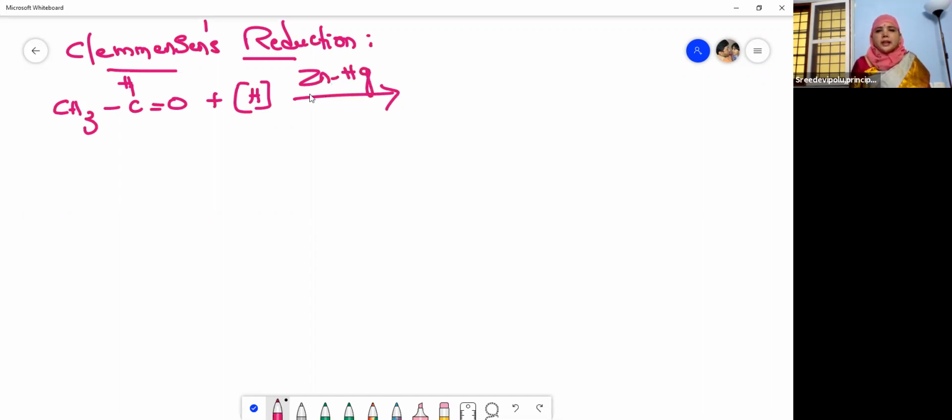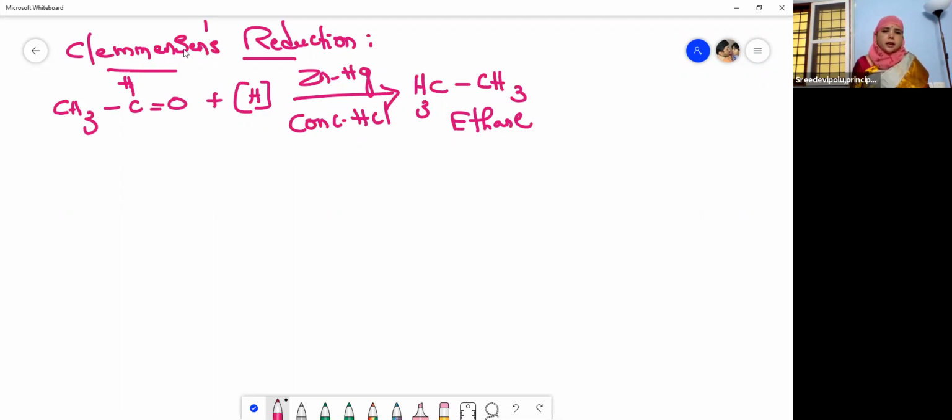When metals form a complex with mercury, it is called an amalgam. Zinc amalgam and concentrated HCl. So what does it give? See, this oxygen is eliminated and hydrogens are added. So you will get an alkane, right? What is this? Ethane. You'll get ethane, right? So this is nothing but Clemmensen's reduction.